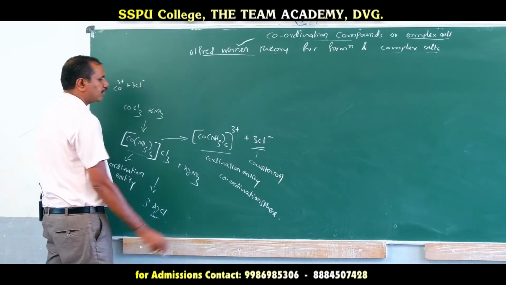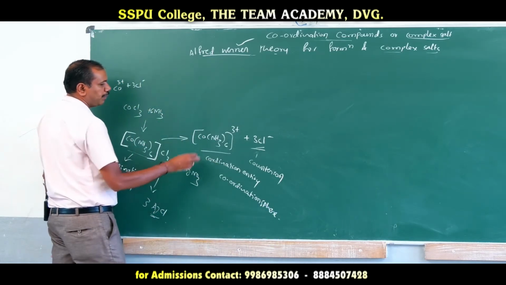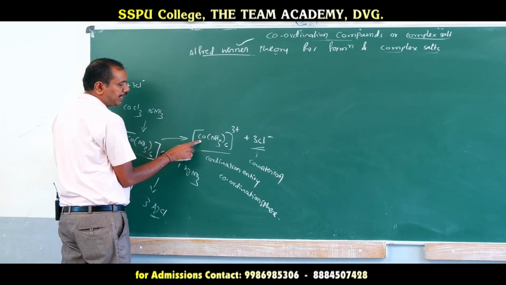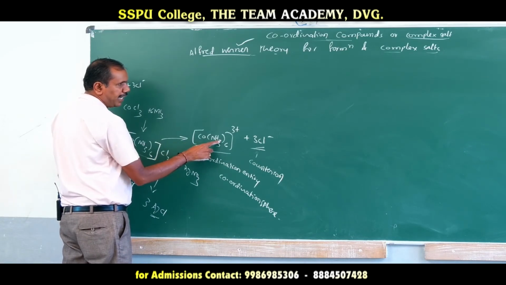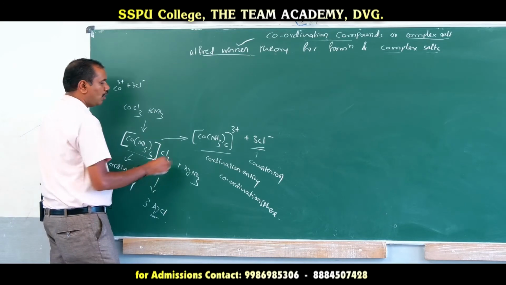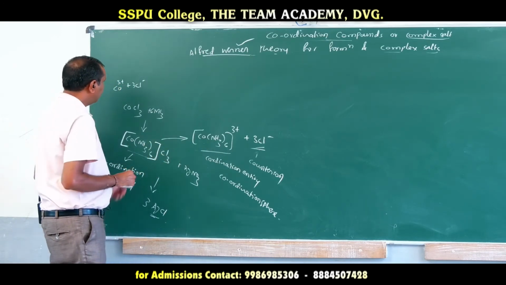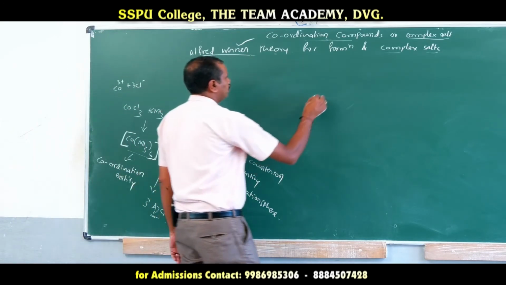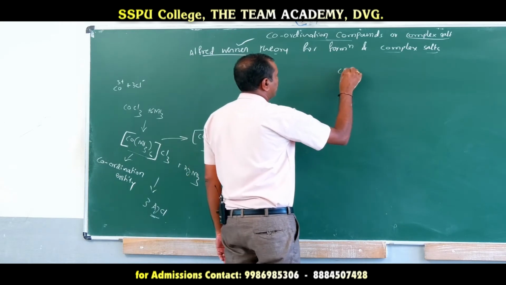That coordination entity or coordination sphere is made up of a central metal atom or ion surrounded by ligands.